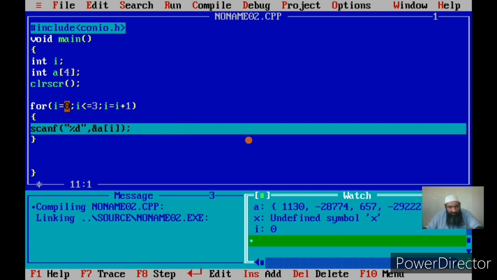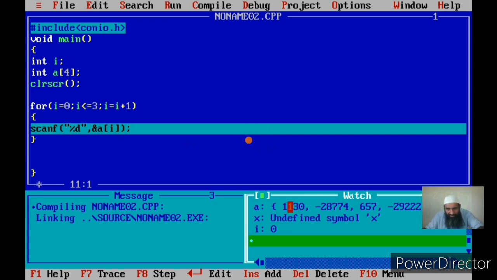Once the initial value of I is 0, since we have entered into the body of the loop, this is an indication that the condition is true. Why? You can check yourself. 0 is less than or equal to 3. Yes, 0 is less than 3, so the condition is true. Now the body is executed the first time. In this scanf %d &a[i], what is the value of I? 0, right? You can see it in the watch window. So it is scanf %d &a[0], which means you are scanning the first value from the keyboard.